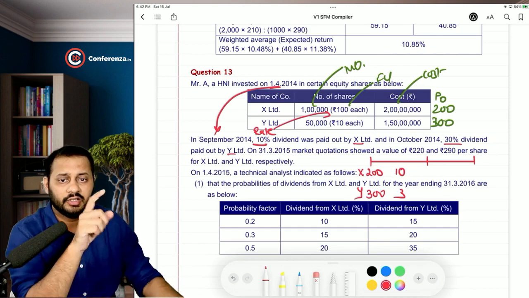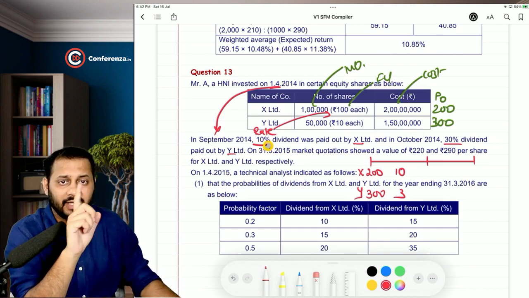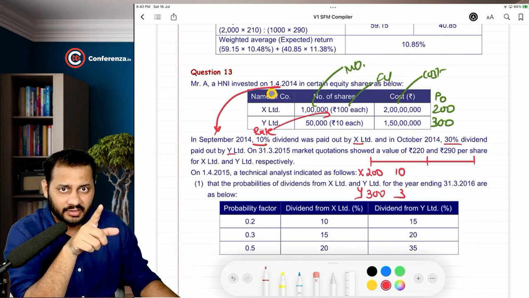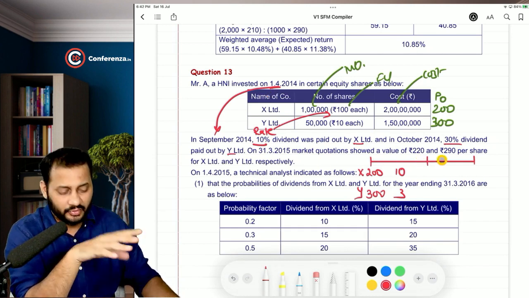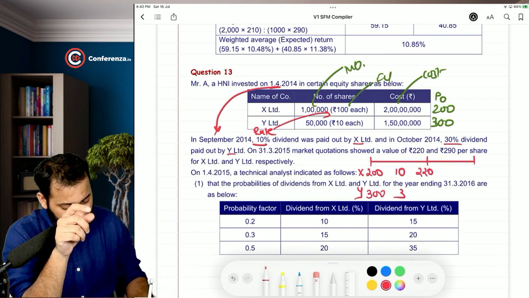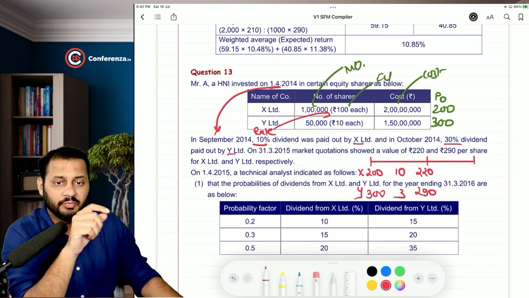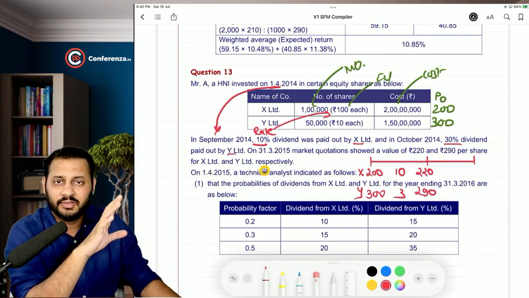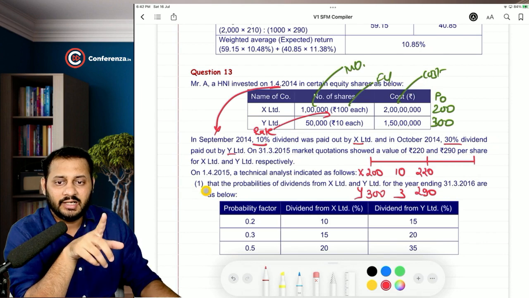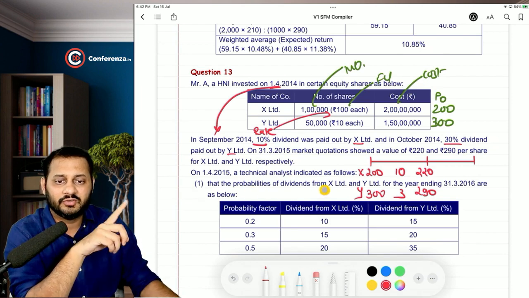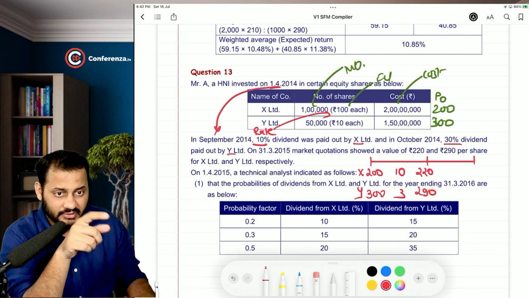Okay, on 31st March 2015, by the end of the year, because we started at April 1, market quotations showed a value of 220 and 290. So the closing prices are 220 and 290 per share for X and Y Limited respectively. On 1st April 2015, the technical analyst indicated the probabilities of dividends from X Limited and Y Limited for the year ending 2016 are as below.